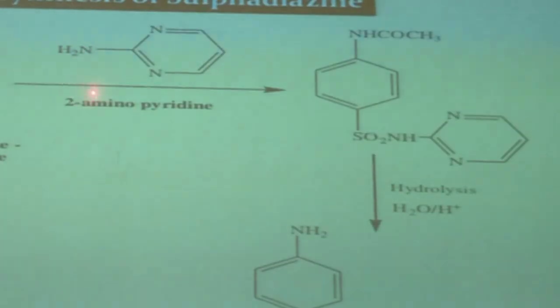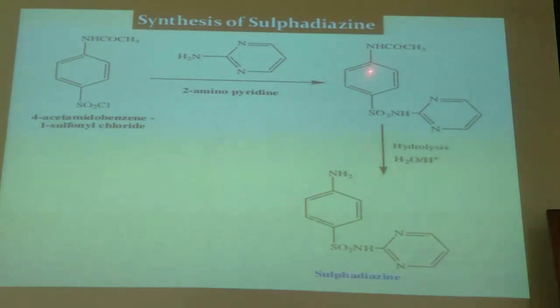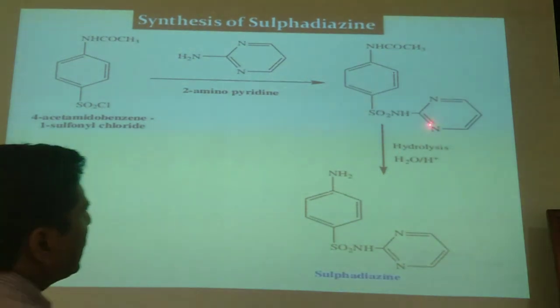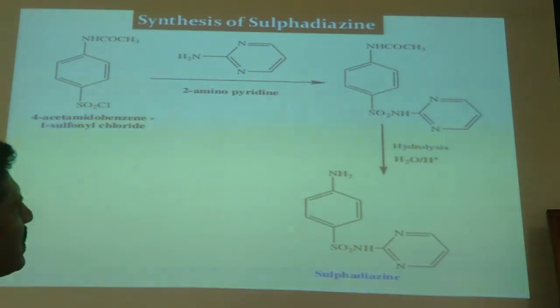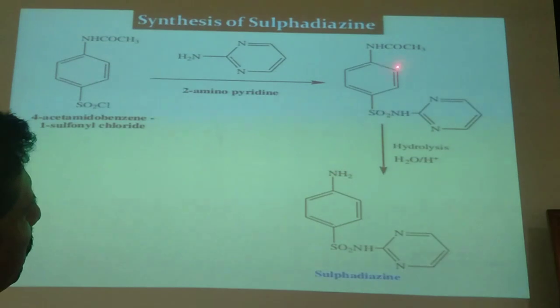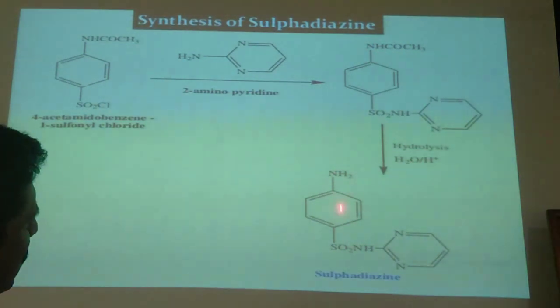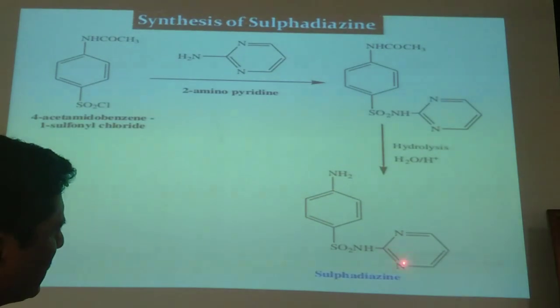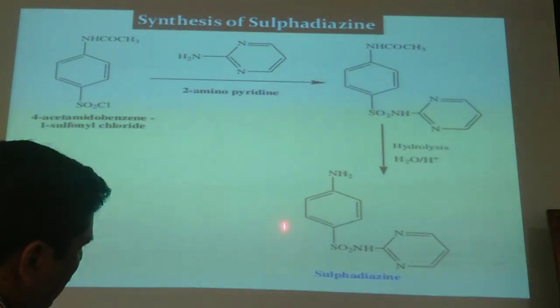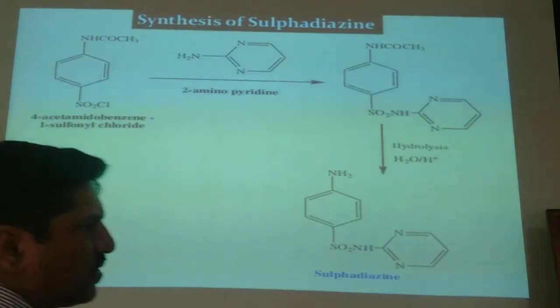HCl will be removed as a byproduct, and your structure formed is 4-acid amidobenzene sulfonyl diazine, which upon hydrolysis loses that acetyl group as acetic acid, and proton of water will get attached to that nitrogen. So your new structure formed is sulfadiazine. That drug is called sulfadiazine.